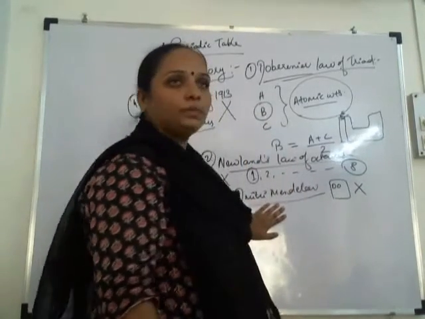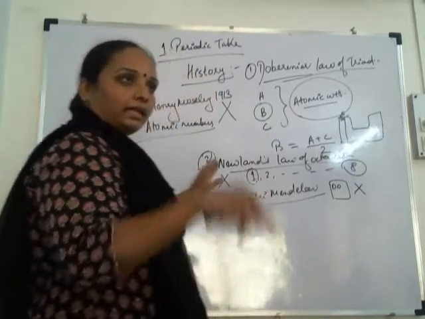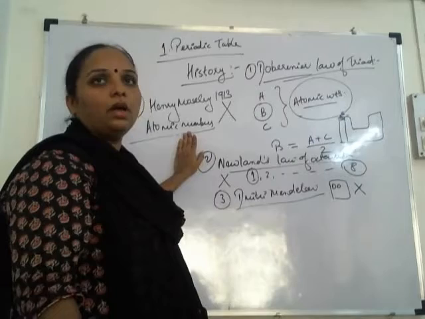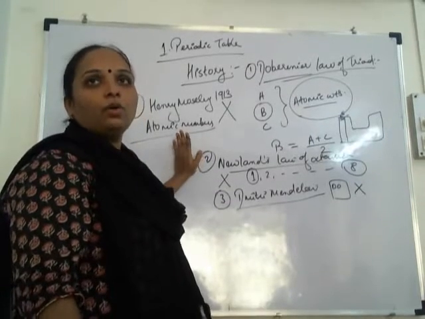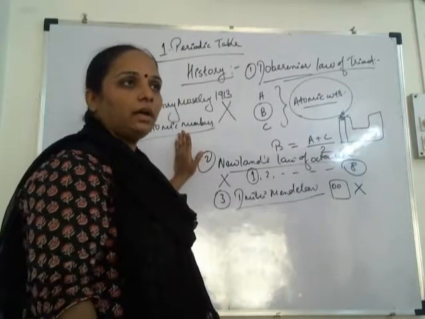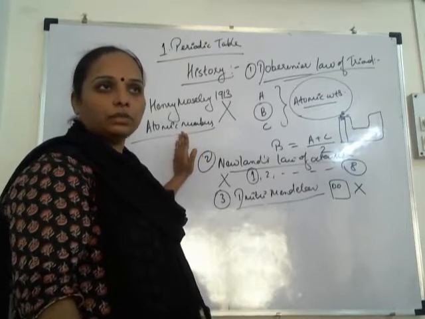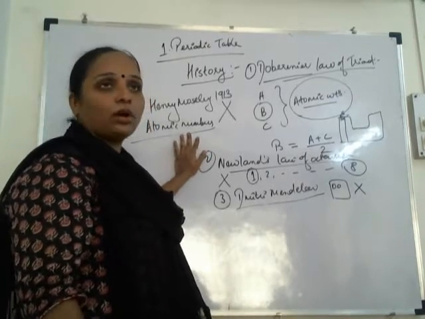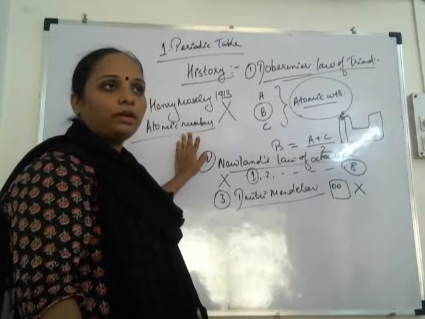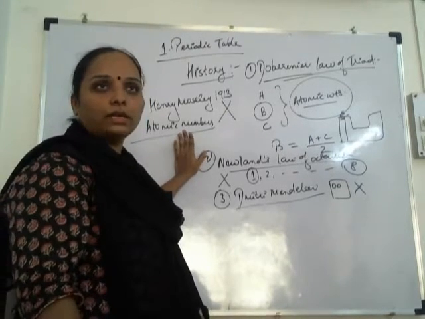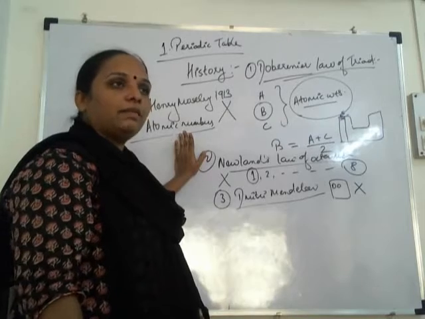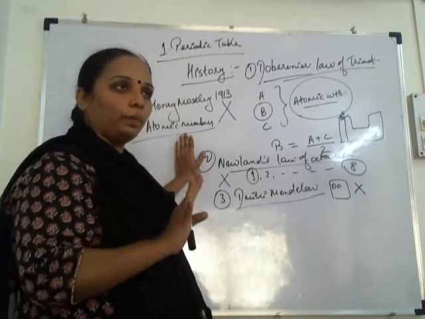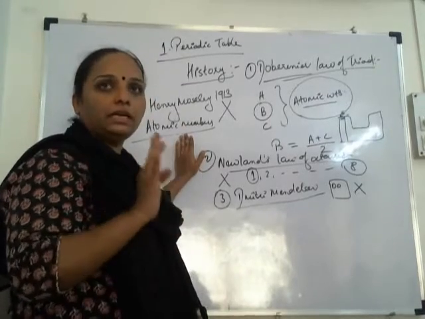So again his periodic table was rejected, and the periodic table that we are currently using, the modern periodic table or long form periodic table, was given in 1913 by the scientist Henry Moseley. He arranged the elements according to increasing atomic numbers in the form of rows and columns. Elements having similar physical and chemical properties are placed in one group so that they can be studied easily.